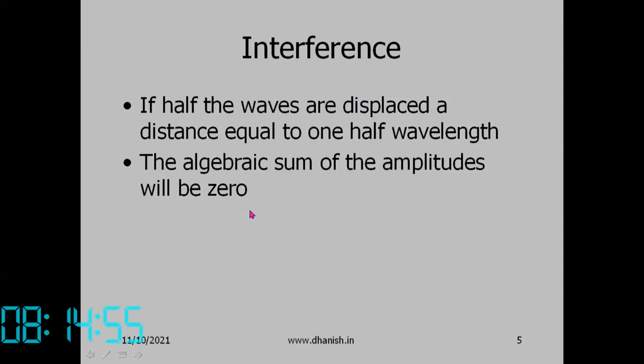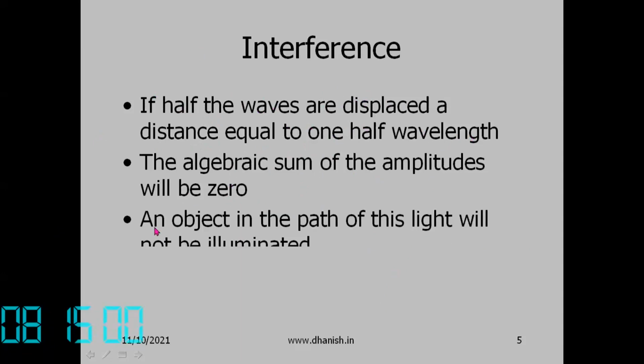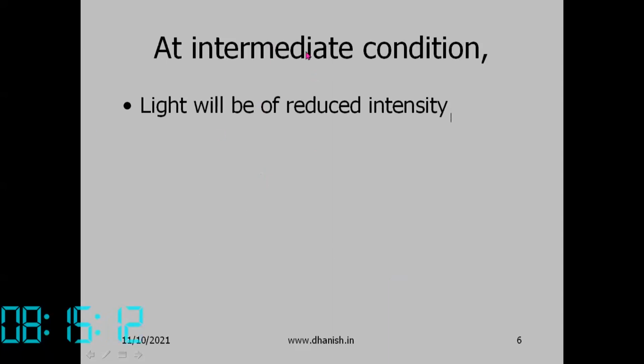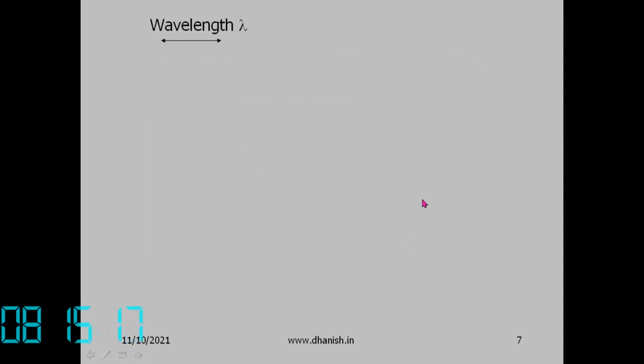The algebraic sum of the amplitudes will be 0. So an object in the path of this light will be dark. If the shift between the two waves is not half a wavelength but somewhere intermediate, then the light will be of reduced intensity.